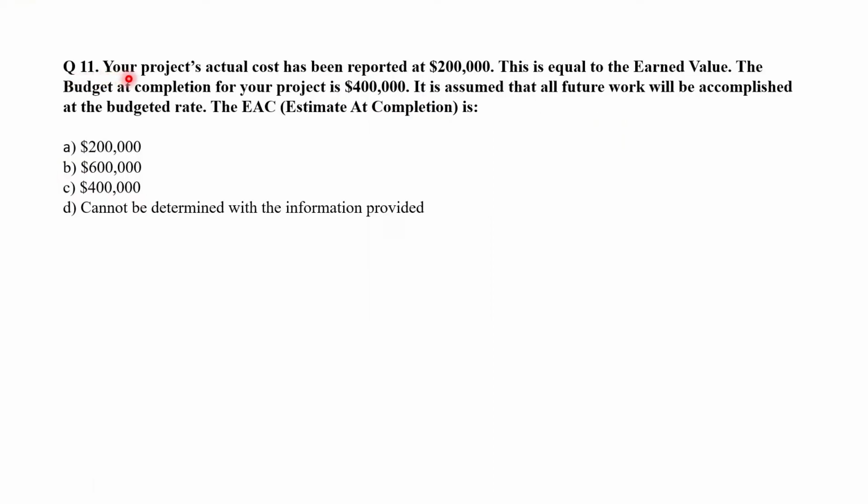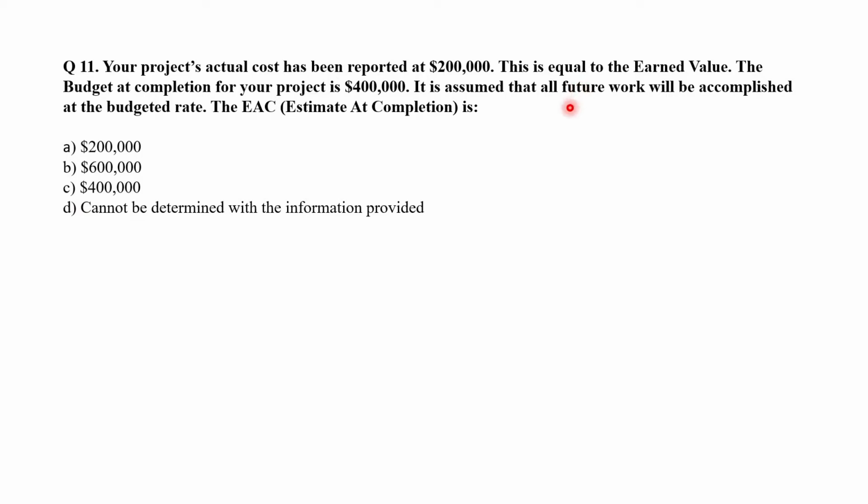Question 11. Your project's actual cost has been reported at $200,000. This is equal to the earned value. The budget at completion for your project is $400,000. It is assumed that all future work will be accomplished at the budgeted rate. The EAC, estimate at completion, is A, $200,000, B, $600,000, C, $400,000, or D, cannot be determined with the information provided.